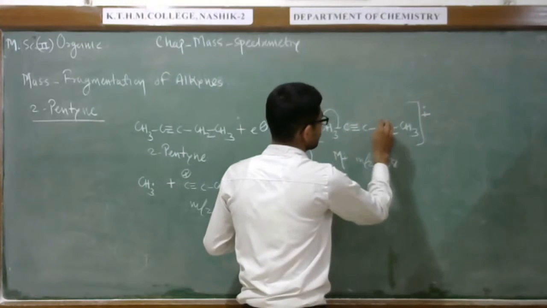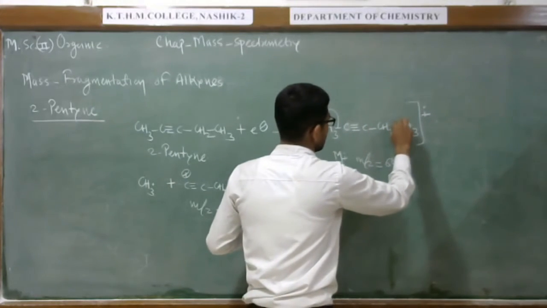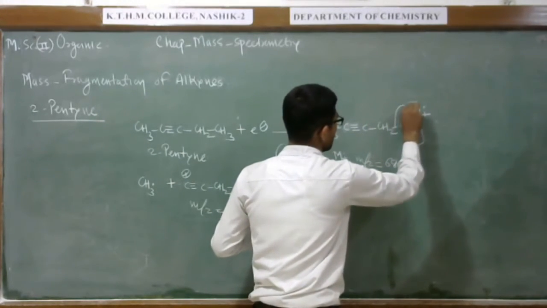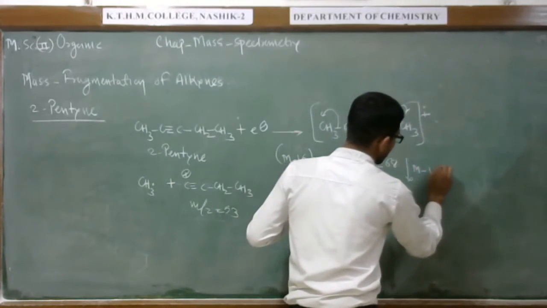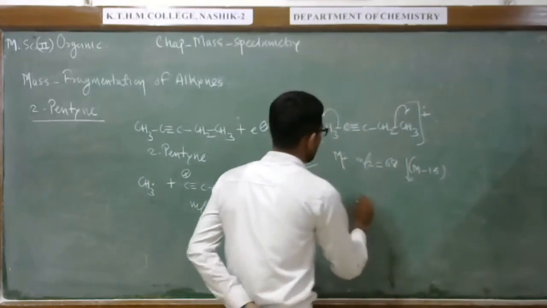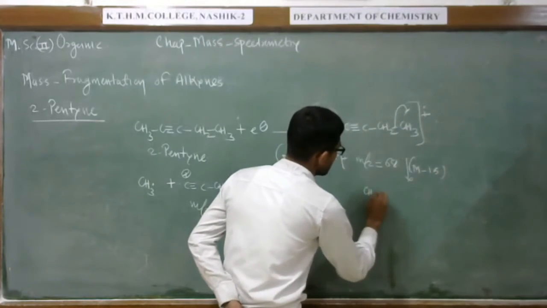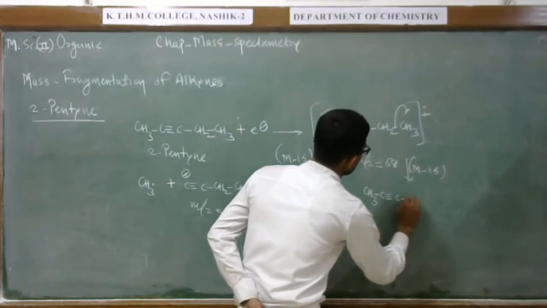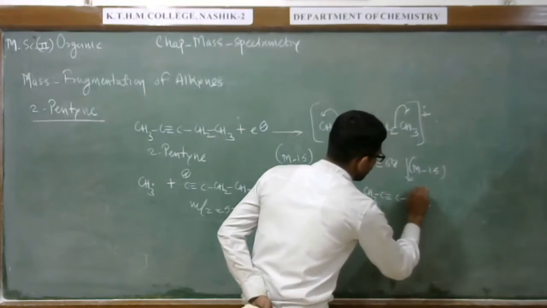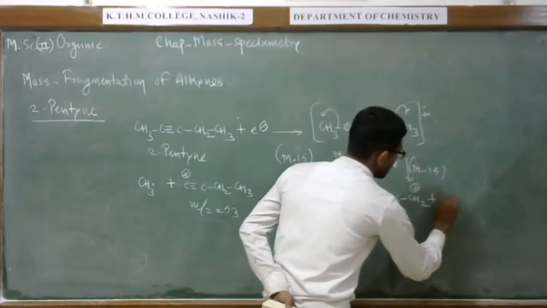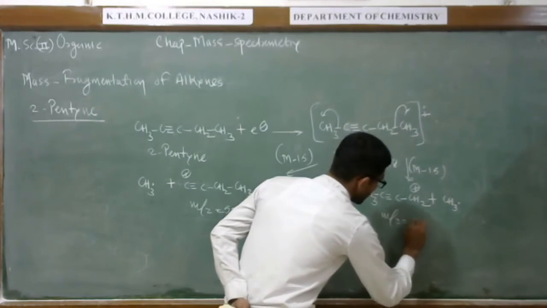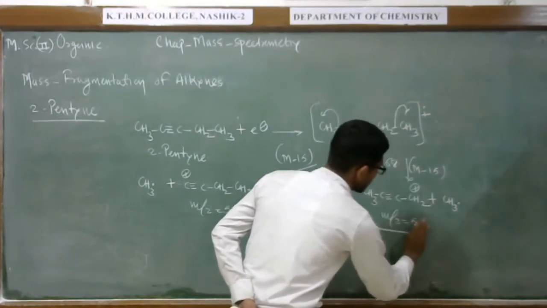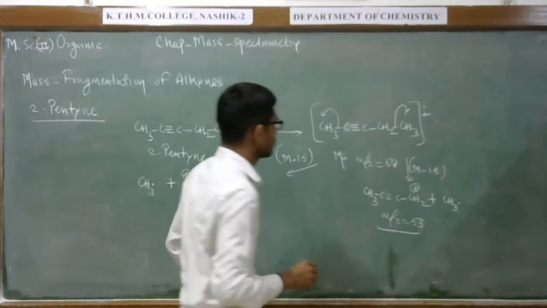Next, this group may be lost as a radical. At the same value we can observe a second peak, that is CH3CH2 plus, with methyl as a radical. So this peak we can observe at mass to charge 53. At the same value you can observe these two peaks.